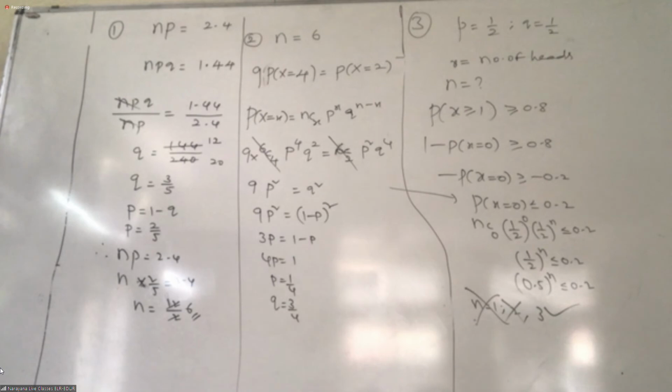P of x greater than or equal to 1. Clearly it is given. Greater than or equal to 1 means 1, 2, 3. Instead of that, it is better to take the negative side, 1 minus less than 1. Less than 1 means x equal to 0. If you do X equal to 0, it's enough. Got it? But while doing that, subtraction is there, 1 minus. Don't forget about that.